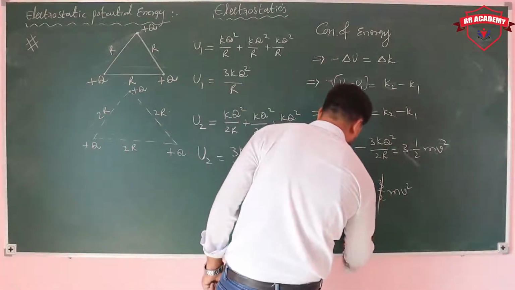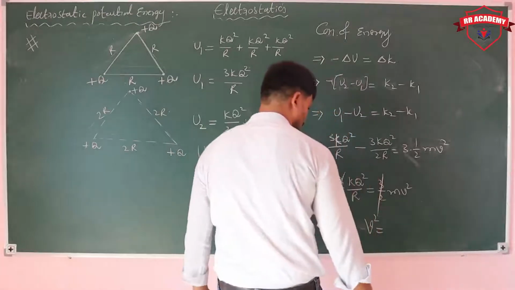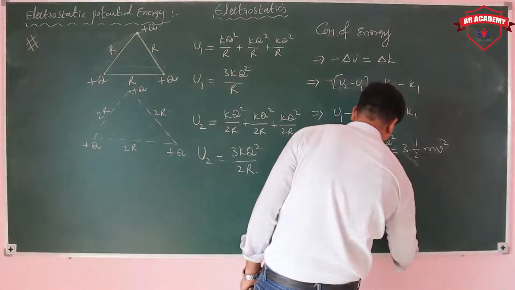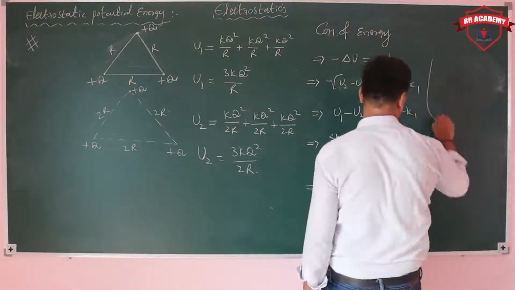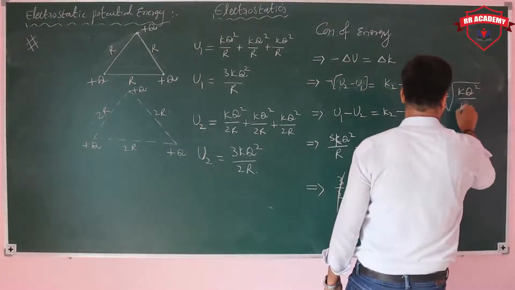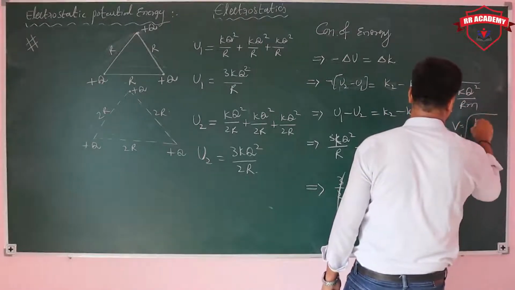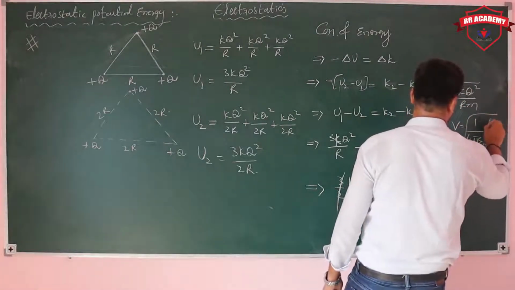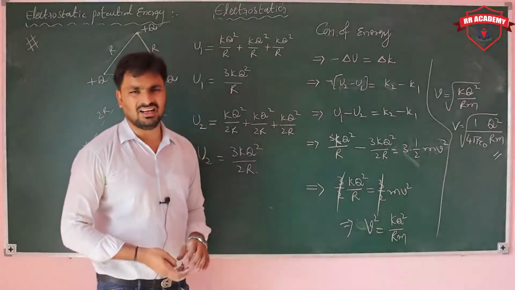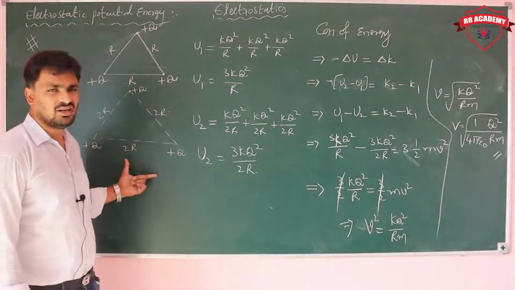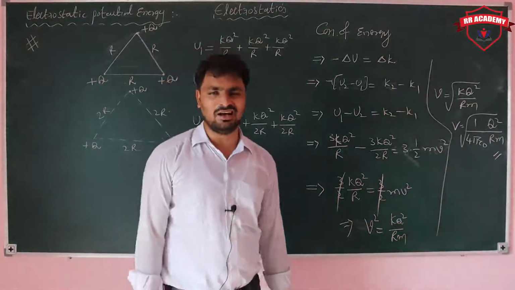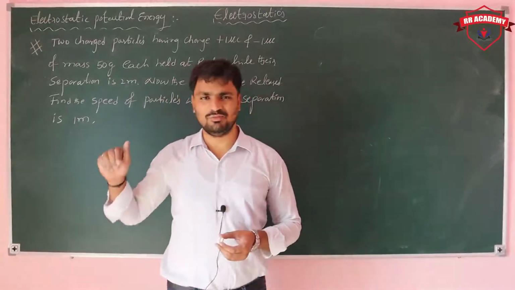Then mv square, or simply v square, is equal to k q square upon rm. Then finally v is equal to under root k q square upon rm. What is k? K is nothing but 1 upon 4 pi epsilon naught. This is the velocity of the particle when the separation is 2r. Also try to get the velocity when the separation is 3r. Try to solve.